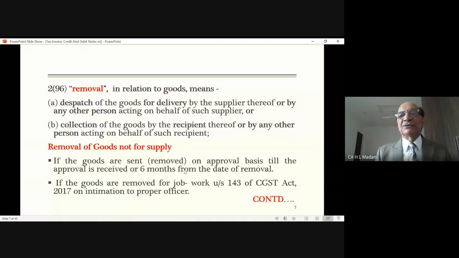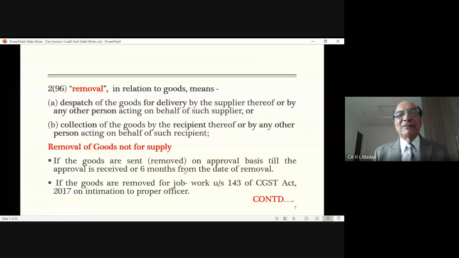Then collection of the goods. Suppose you have gone to his shop, so you can collect the shirt yourself, or it may be possible that at that point of time you want to say to that person concerned, look, this is loose, please fit it a little. Then he will say, okay, fine, then you do this, have it sent for in the evening. So in the evening, it is not necessary that you should go and collect it.